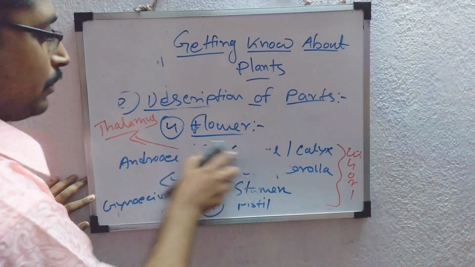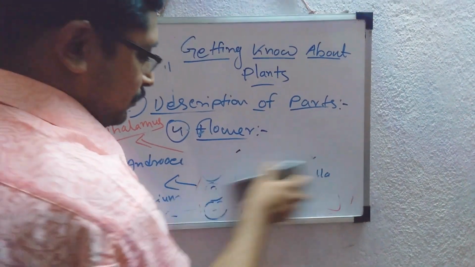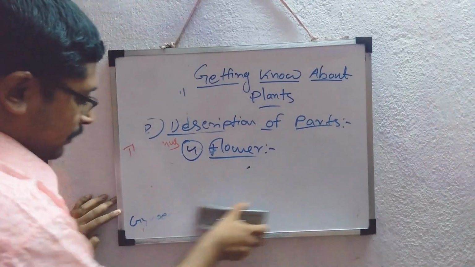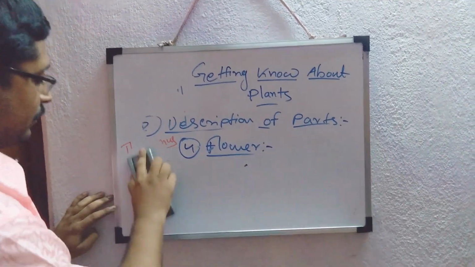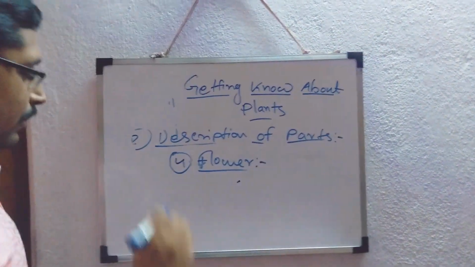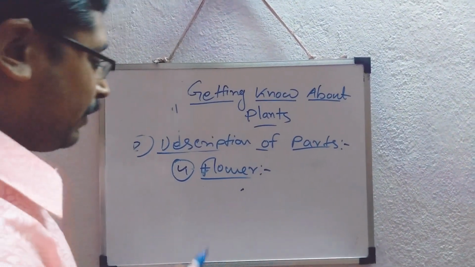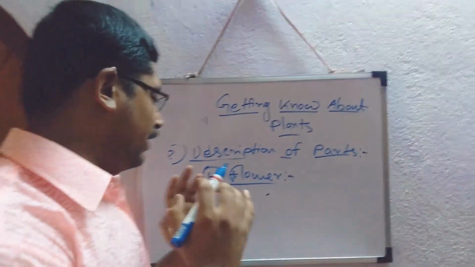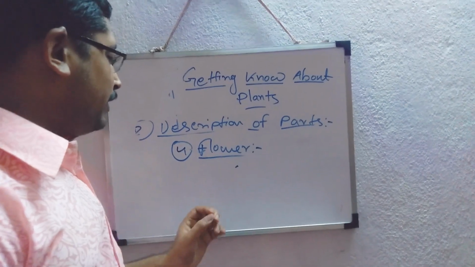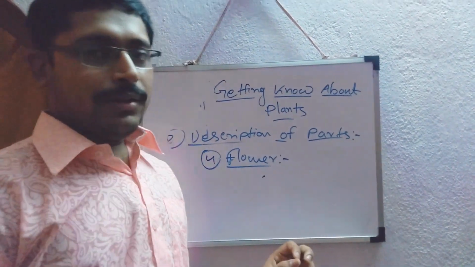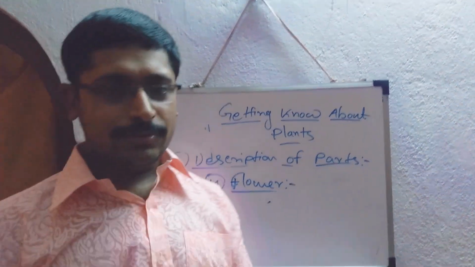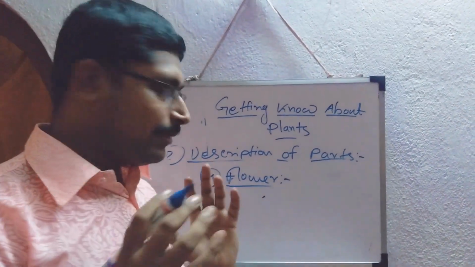But here one thing you have to remember is that not every flower is a complete flower. The calyx and the corolla, I mean the sepal and petal, will be common in all flowers, but the exchange occurs in the androecium and gynoecium, I mean the stamen and pistil. In the case of the unisexual flower, stamen and pistil are in different flowers, but in the case of the bisexual flower, they are in the same flower.